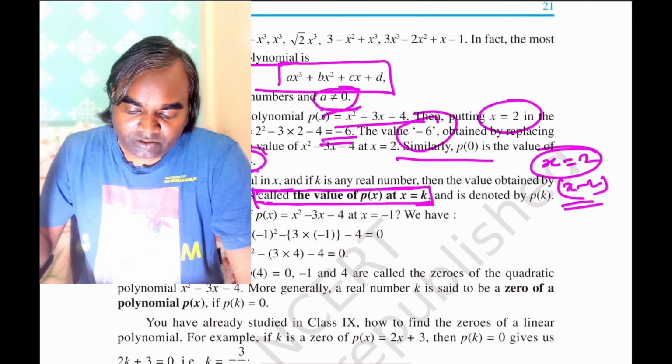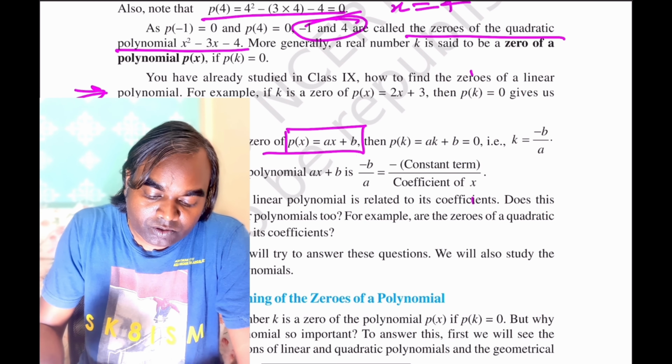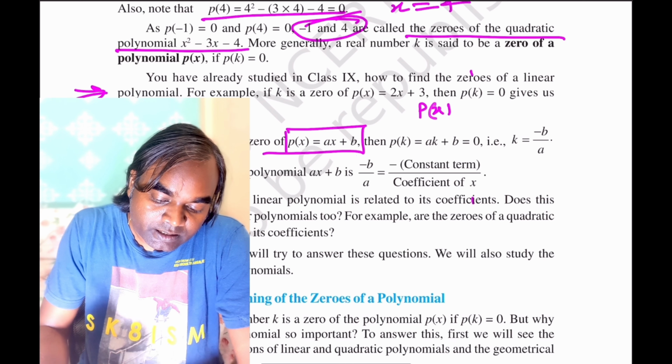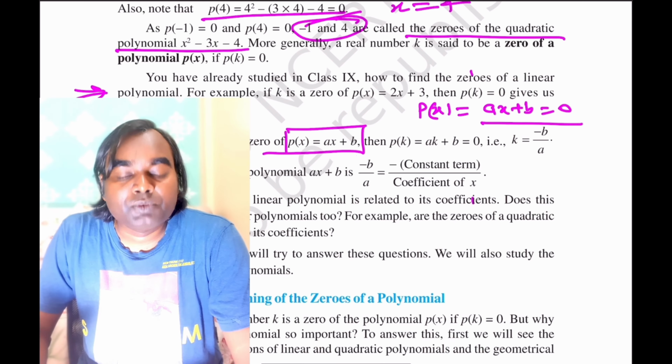So this is all the recap of the previous lecture. Now let us start the new concepts. Firstly, we will consider the linear equation. Suppose you are considering the linear polynomial p(x) = ax + b, and that is equal to 0. Then this becomes the polynomial equation.